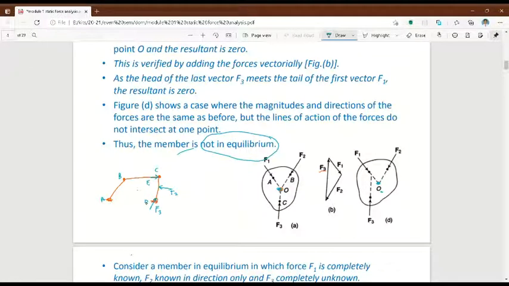Okay, if everything meets at one point, it means the member is in equilibrium condition, and then we can do static force analysis. The thing is, they will give a mechanism like this. They will give a 4-bar mechanism like this, and they will give the force value. They will give one force value, and they will ask you to find out the torque in the crank.